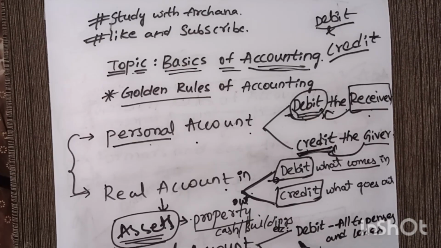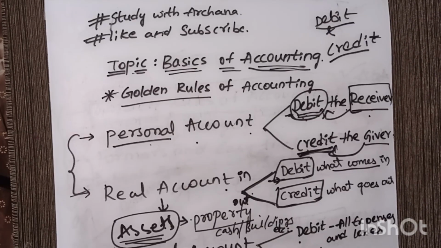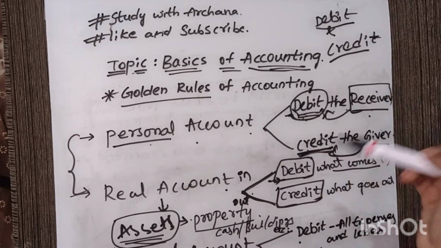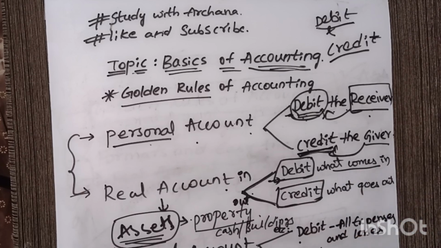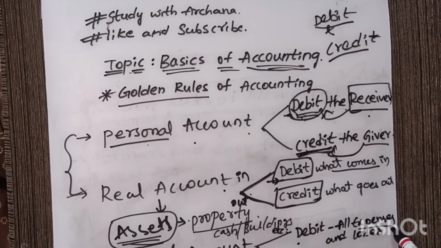All expenses and losses are debit, and all incomes and gains are credited in nominal account. In the other accounts, whatever we are receiving and whatever is coming in, we debit, but in nominal account it is opposite. All the expenses and losses are debited.